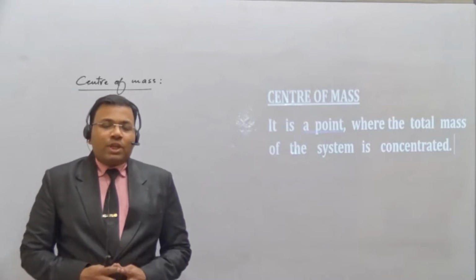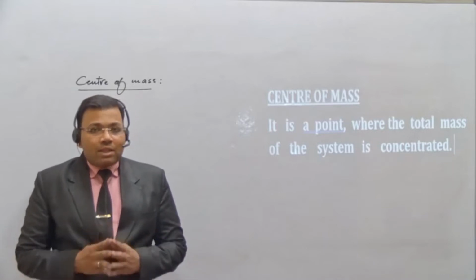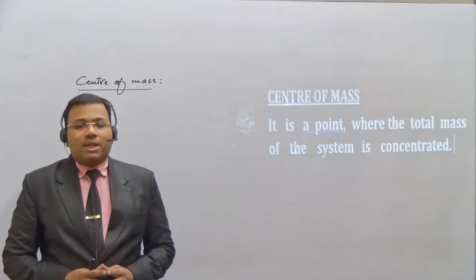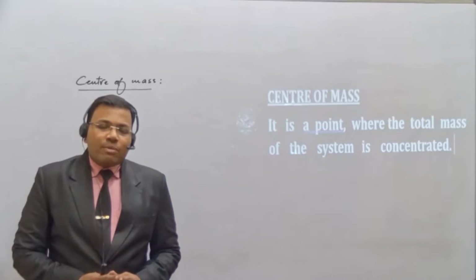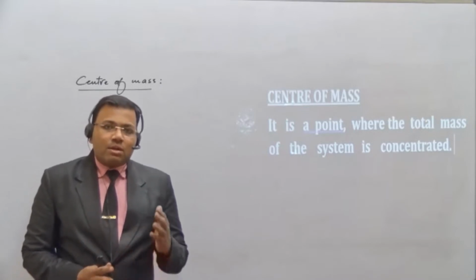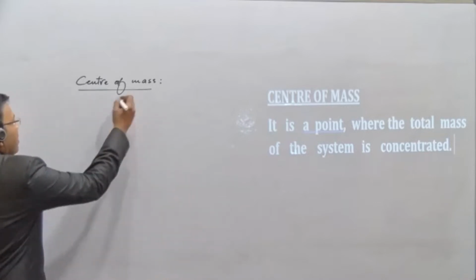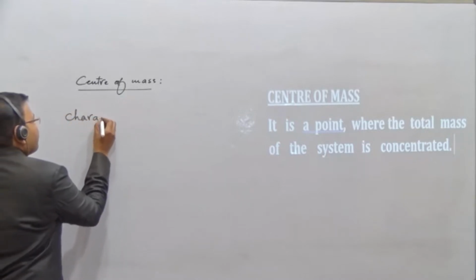And at the center of mass, I can say the matter may or may not exist. A very important point I'm showing you. At the center of mass, matter may or may not exist. Let us see this under the characteristics itself. These are the characteristics of center of mass.